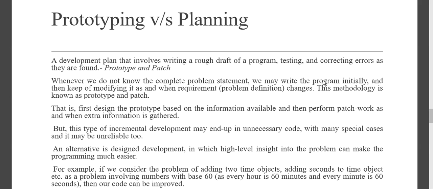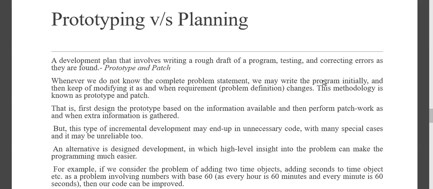After you develop the code, you might feel this has to be enhanced or modified, then you do a patchwork and add something else. If you take up the example of time, we just added the time object, we printed the function with the time object, we added two time objects, and later we found that we need to check whether the time is valid or not.